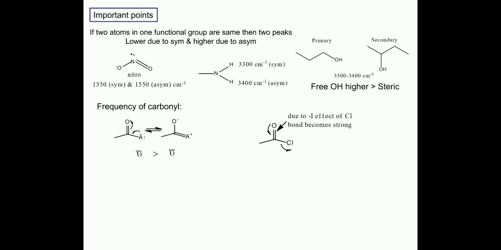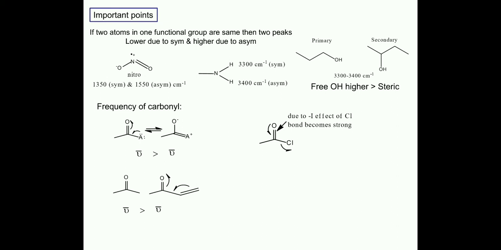Because of that oxygen will come closer to carbon, and when the bond distance is decreased, the bond becomes stronger. So because of chlorine, or a group having a minus I effect, the bond strength of carbon and oxygen is strengthened. That's why the frequency will be increased.